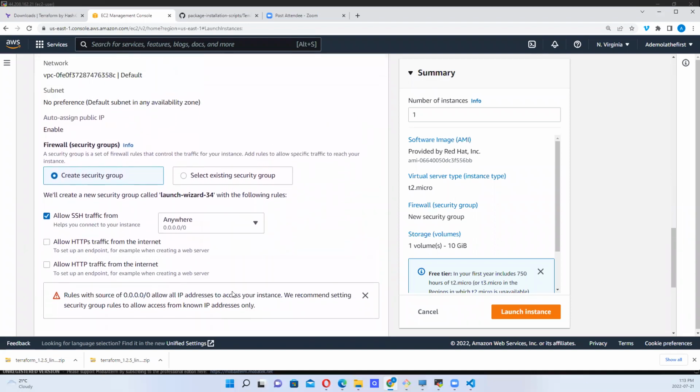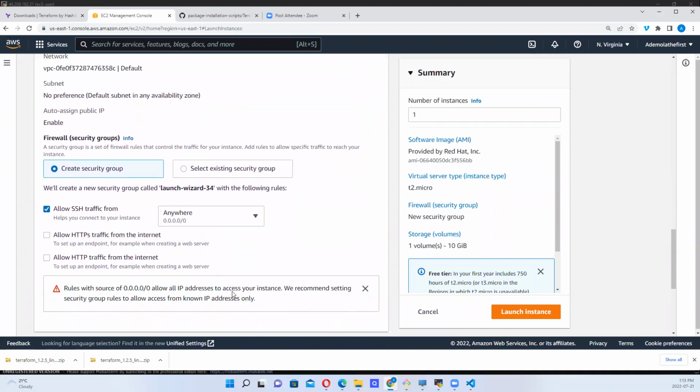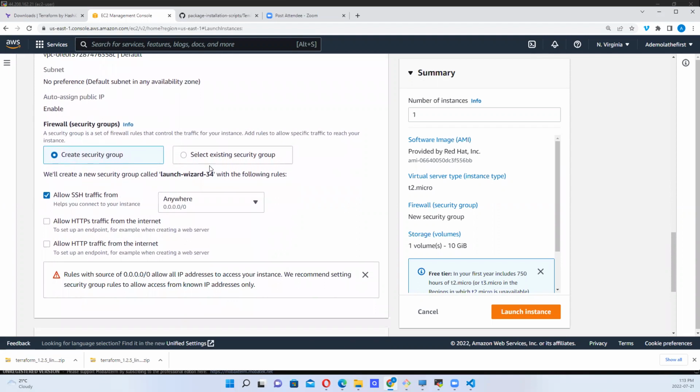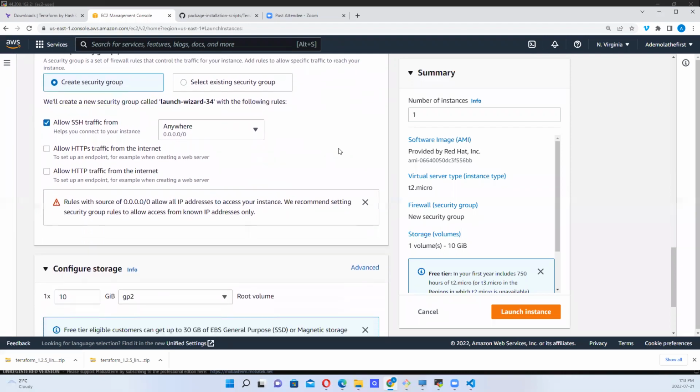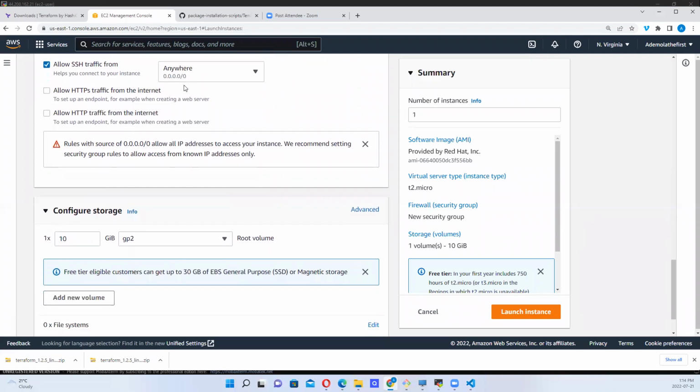Creating of security group. We can create a new security group, but because this is being done on the script, we want to use an existing security group. If you use an existing security group, let's see the security groups we have available.